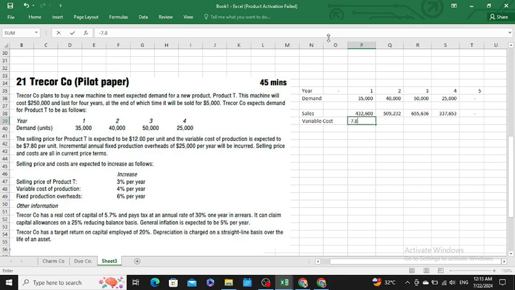So 7.8 into the number of units, 35,000. My variable cost is being inflated at the rate of 4%, so I would multiply it by 1.04, bracket close, and raise to the power 1. Okay, sir. I will close the bracket. 1.03 raised to the power.